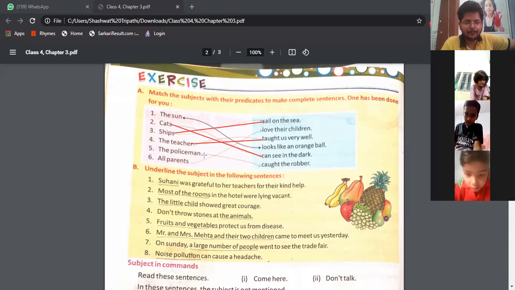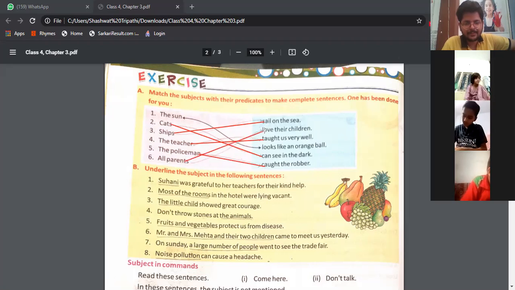Make it this. The policeman. Sir, the policeman who caught the robber. Very good. The policeman caught the robber. Very good. Now, all parents love their children. Okay. All parents love their children. Did you write? Done? Yes, sir.